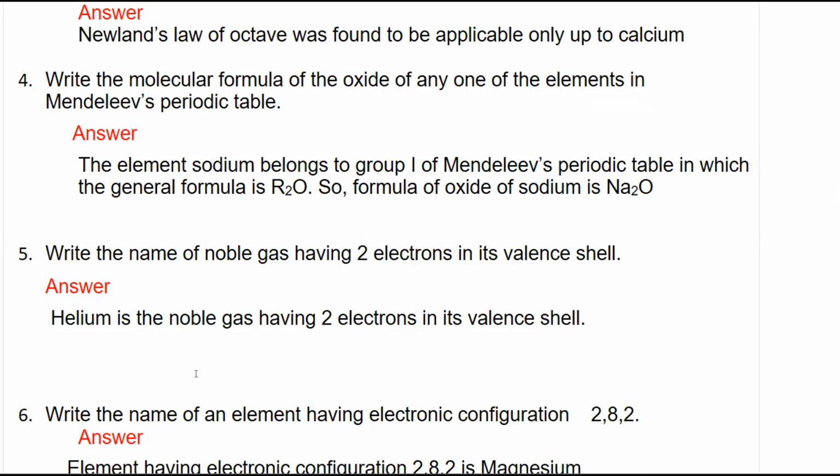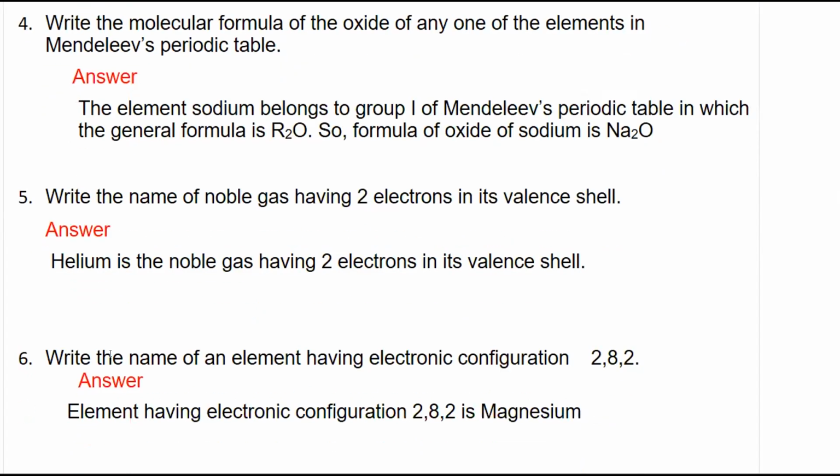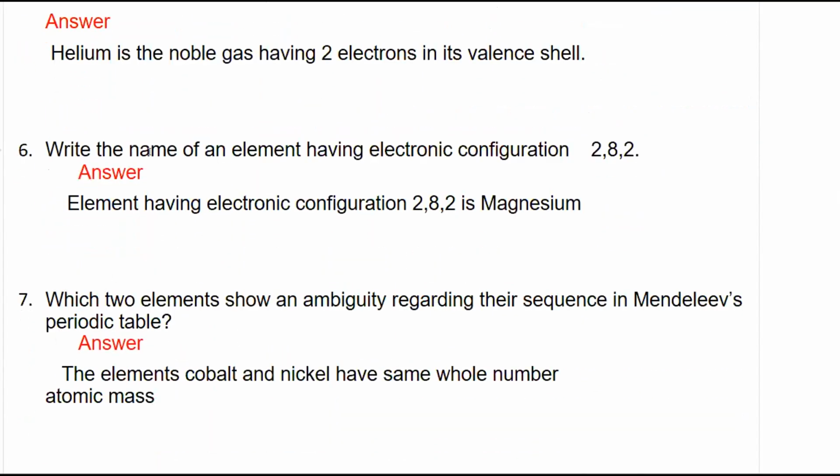In all the rest, 8 electrons are there in the outermost shell. Next question is, write the name of an element having electronic configuration 2, 8, 2. We know that 2, 8, 2 gives atomic number 2 plus 8, 10, 10 plus 2 is 12. Atomic number 12 is magnesium. So the element having electronic configuration 2, 8, 2 is magnesium.